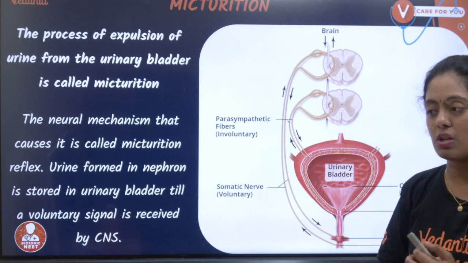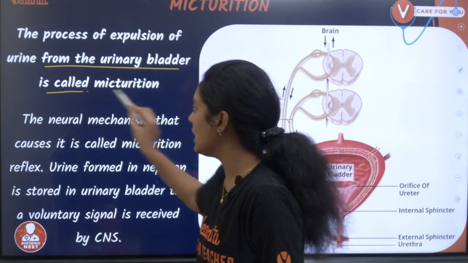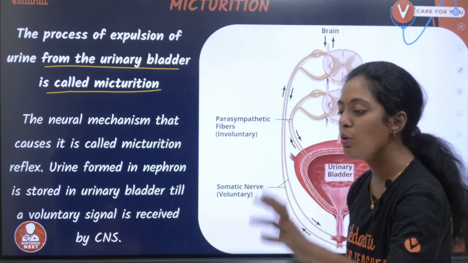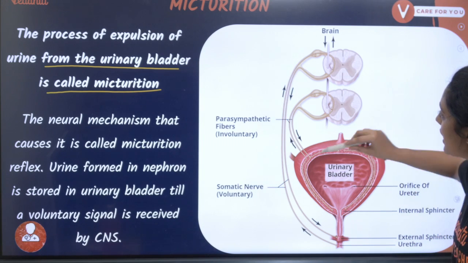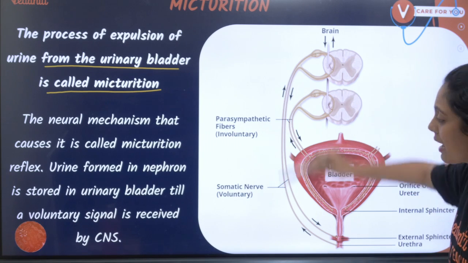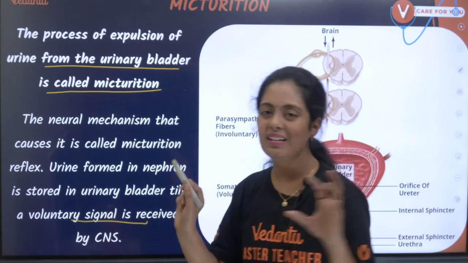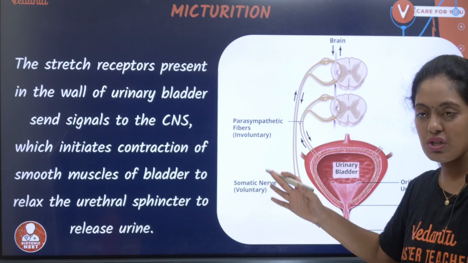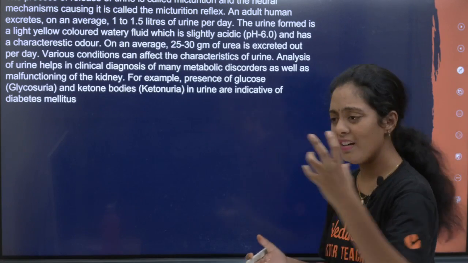Next we have micturition. We have already seen the process of expulsion. The process of expulsion of urine from the urinary bladder is called micturition. The neural mechanism that causes it is called micturition reflex. Look here, once the urinary bladder is filled, there will be stretch receptors that will send signals to your spinal cord or your brain. Okay, and then they will bring back a reflex, and that is what we call micturition reflex. Okay, it's a voluntary signal. Yes, this is what I was talking to you about, the stretch receptors in the wall of the urinary bladder. Yes, this is something related to urine.